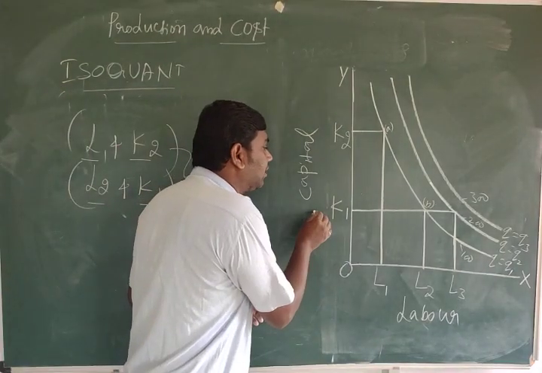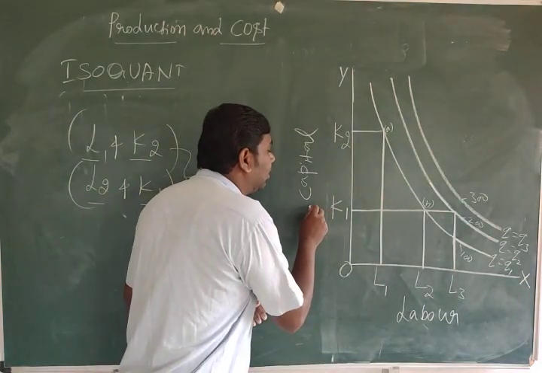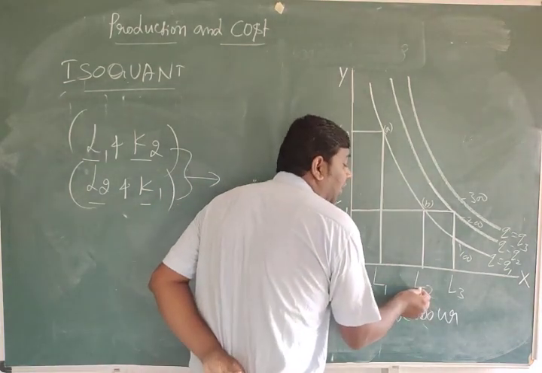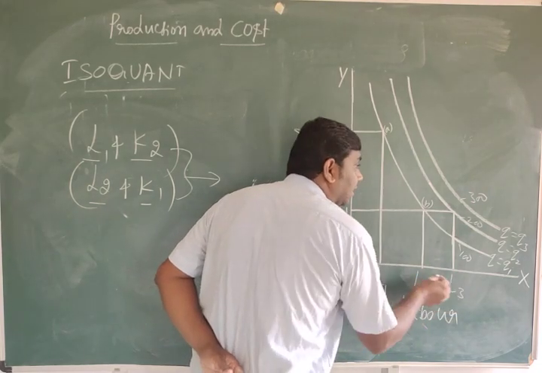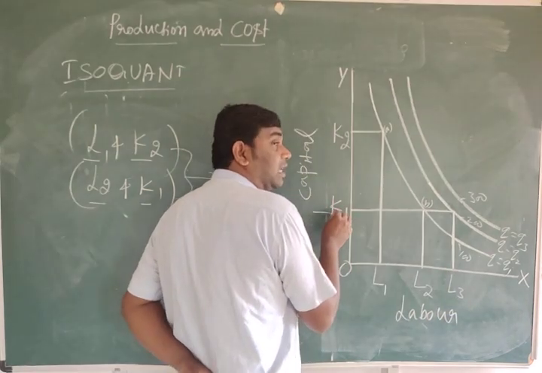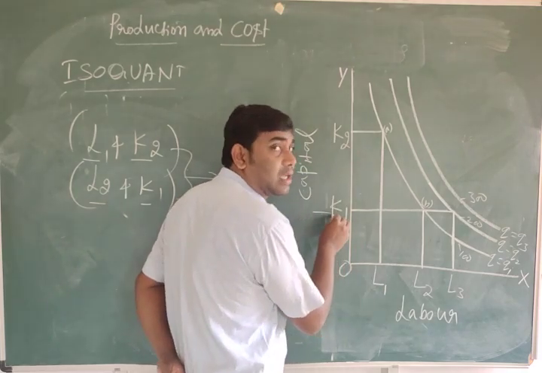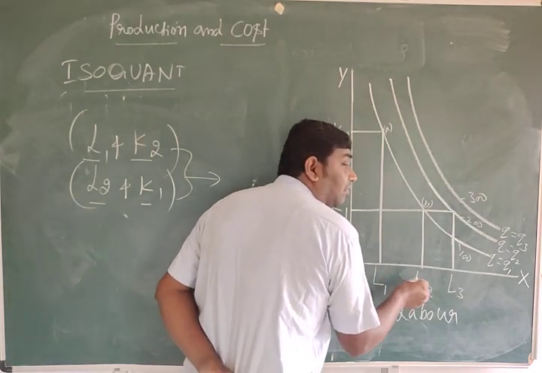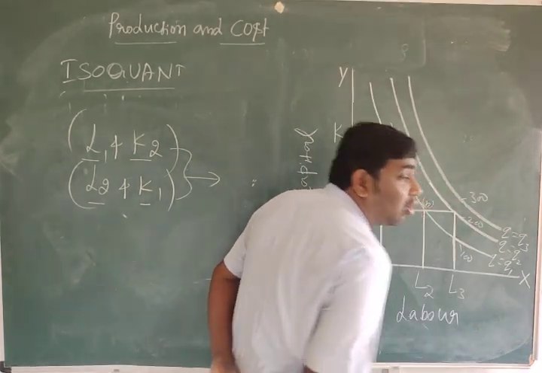As you know, to increase one thing, we have to decrease another input. Suppose, keeping capital constant at K1, we increase the input of labor from L2 to L3, that is, from 2 units of labor up to 3 units of labor. Imagine there is no change in the capital; it stays at K1 only. If labor increases from L2 to L3, the quantity of output also increases.